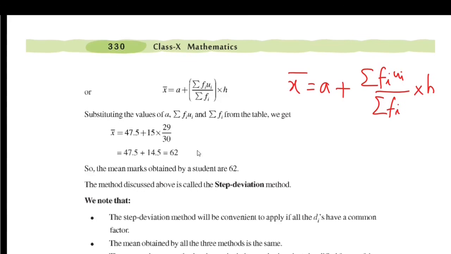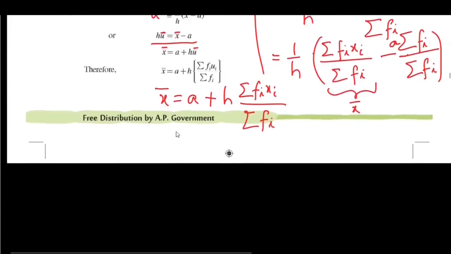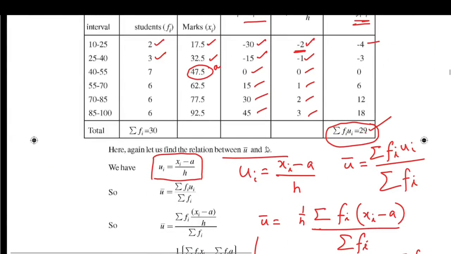In our problem, x bar is equal to a, which is 47.5, plus h, here 15, into 29 by 30. Here we got the summation fi ui as 29. Sigma fi is 30 here.